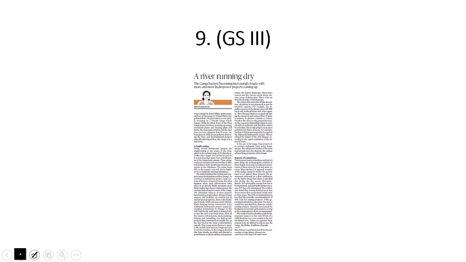Now let's look at another column on page number 9 written by Neeta Khilnani. When the Clean Ganga project was launched, the objective was Aviral Dhara. That means the Ganga should have uninterrupted flow of water. The objective was also Nirmal Dhara. That means this flow should not only be uninterrupted, it should also be unpolluted. But this column says we have neglected uninterrupted flow, we have neglected unpolluted flow, and all we are talking about is clean Ganga.